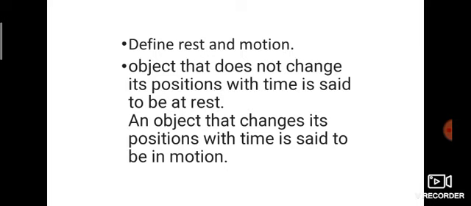What is rest? An object that does not change its position with time is said to be at rest. There is no change. What is motion? An object that changes its position with time is said to be in motion. So it can change.